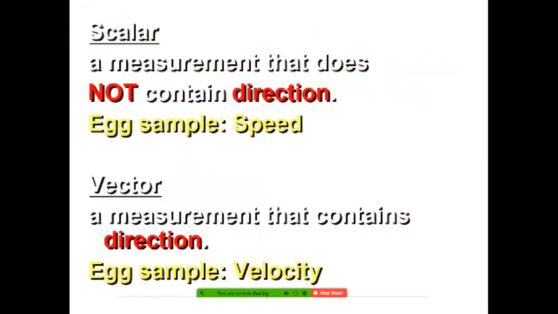There are two types of measurement quantity: one is scalar quantity and one is vector quantity. If it does not have a certain direction, that is called scalar quantity, but having a direction, that is called vector quantity. So velocity is a vector quantity and speed is a scalar quantity, students.